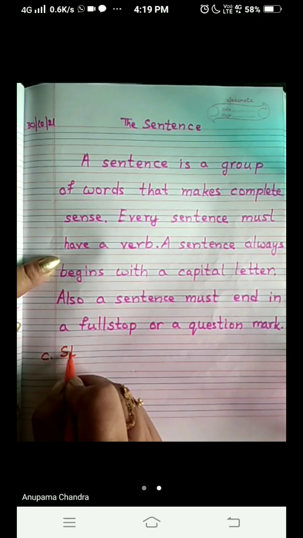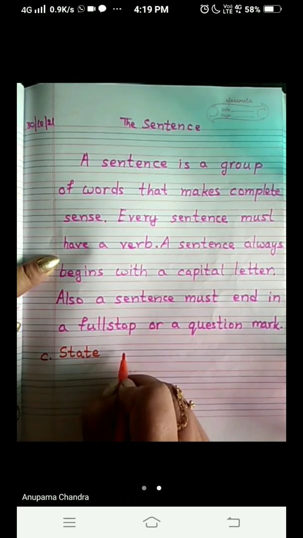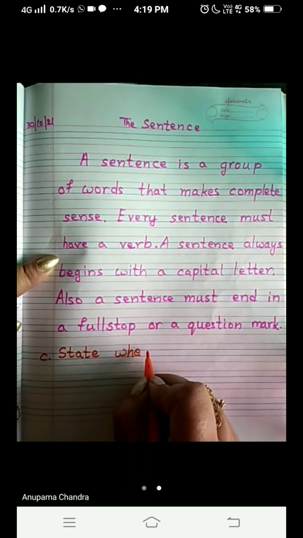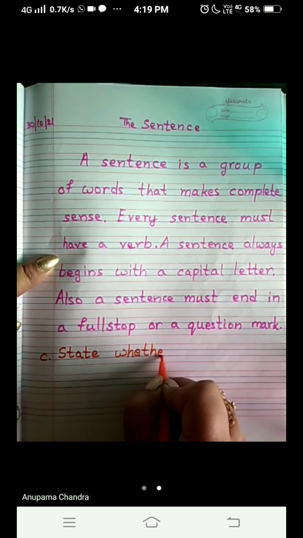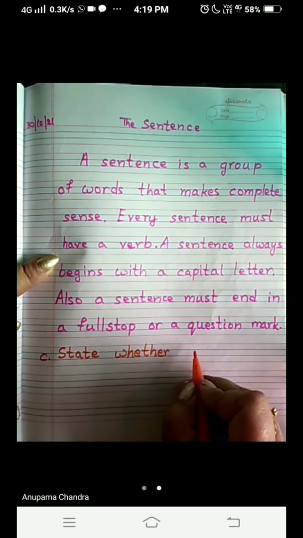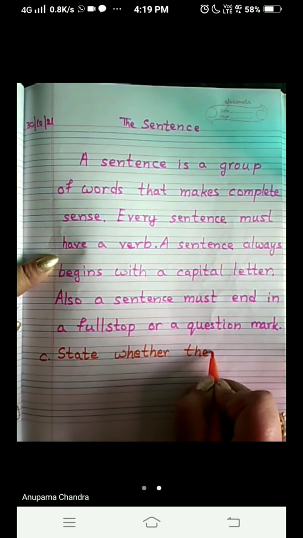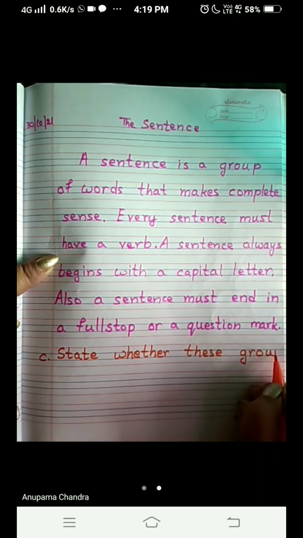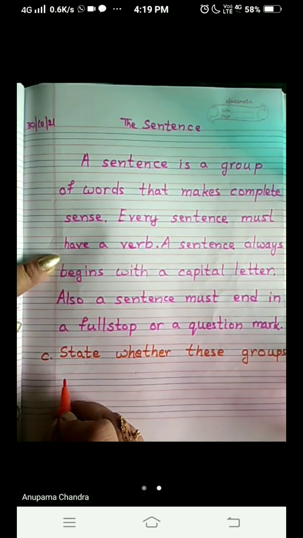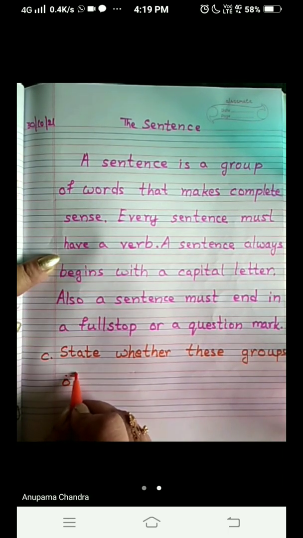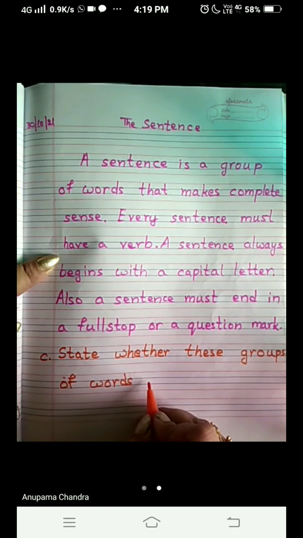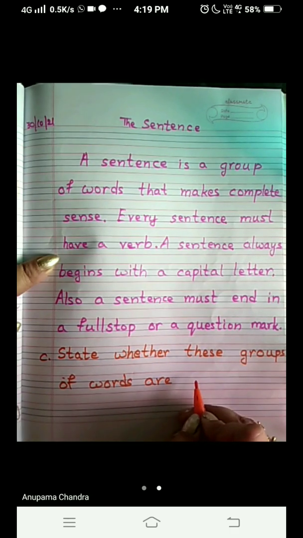State whether these groups of words are sentences or not.